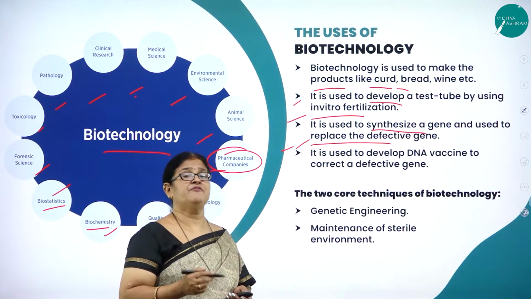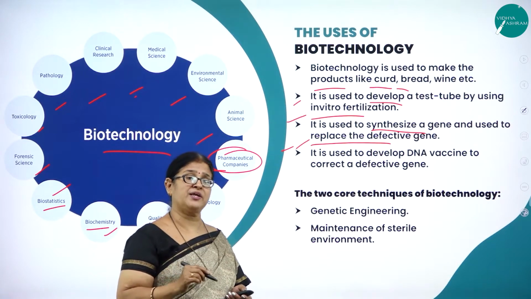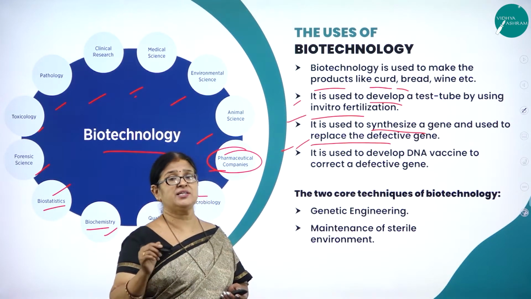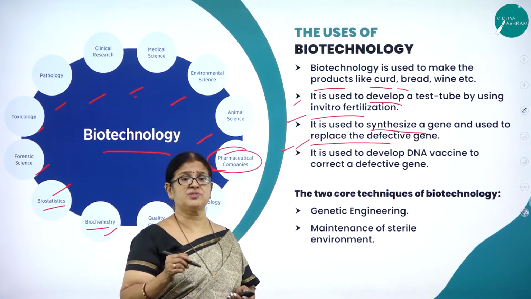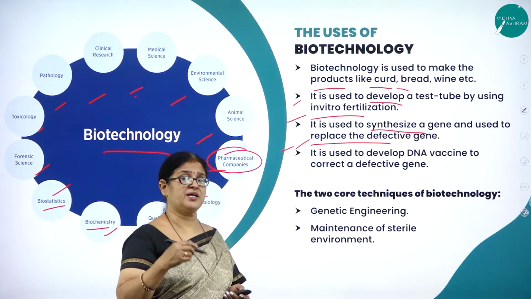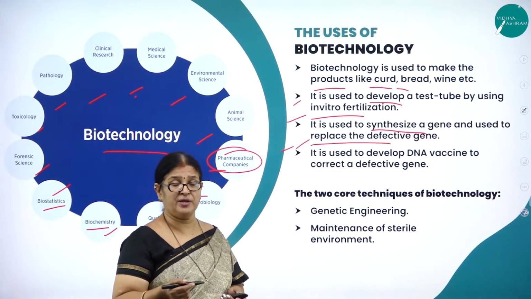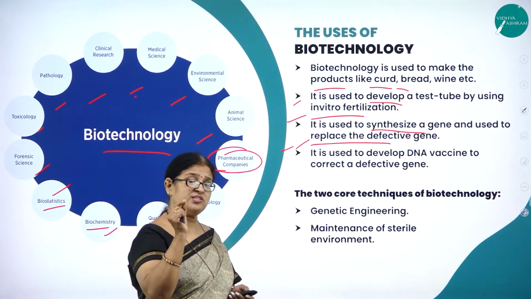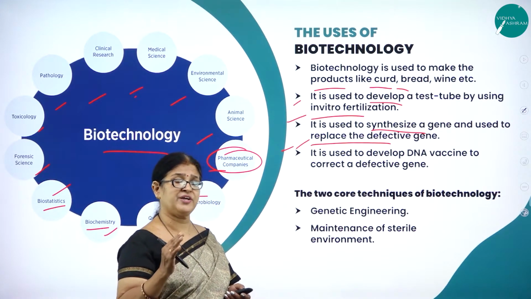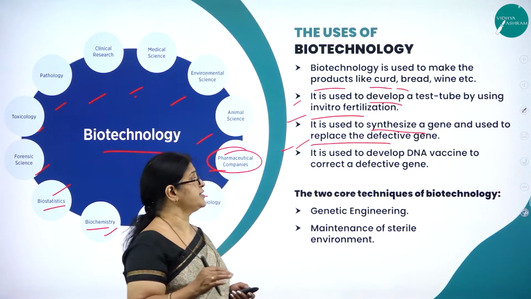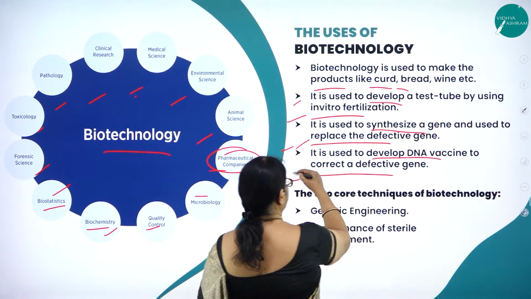For example, if a person has a diseased pancreas, so his pancreas is not working, they take the gene from a healthy person and introduce it into the diseased person, so that the diseased person's pancreas will start working. That is what we call gene therapy. So by altering the gene structure, we can do rectifications, or we can also solve the defects. Then it is used to develop a DNA vaccine to correct a defective gene.